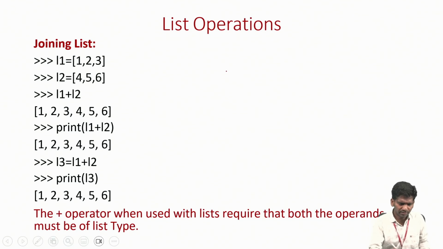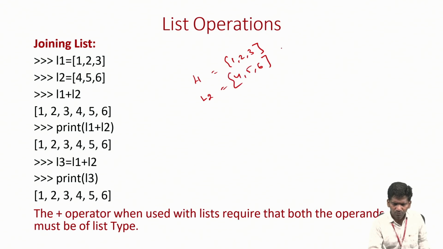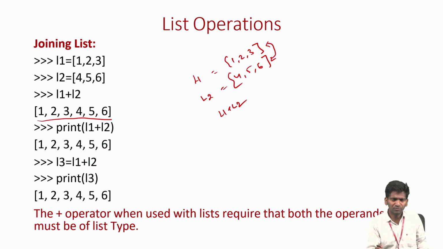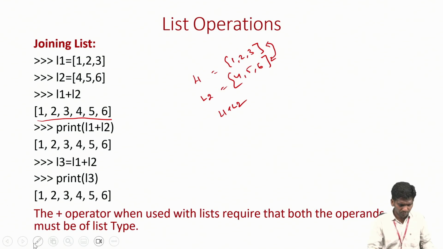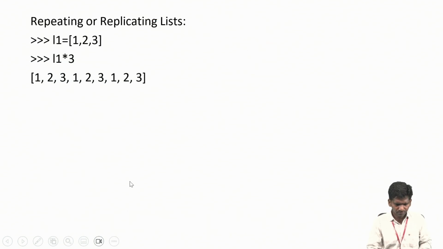So you declare one list, L1 as 1, 2, 3, L2 as 4, 5, 6. If I want to join these two lists, I can join, that means adding. So L1 plus L2, you can give like this also. Then you can see the output like this. So both lists can be joined. Like this, so many functions are there.